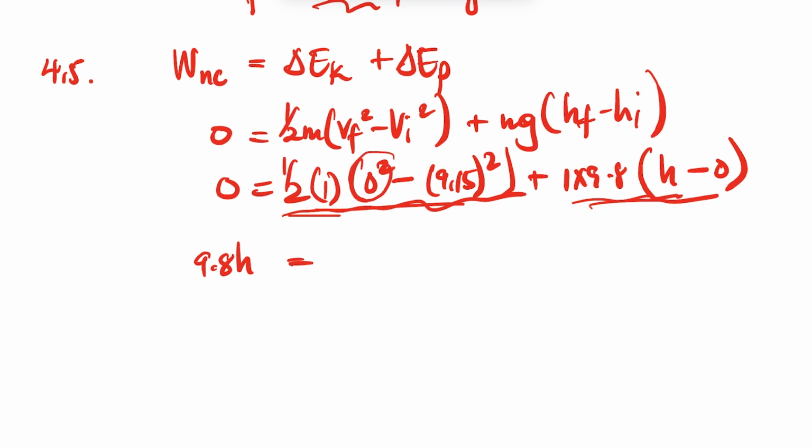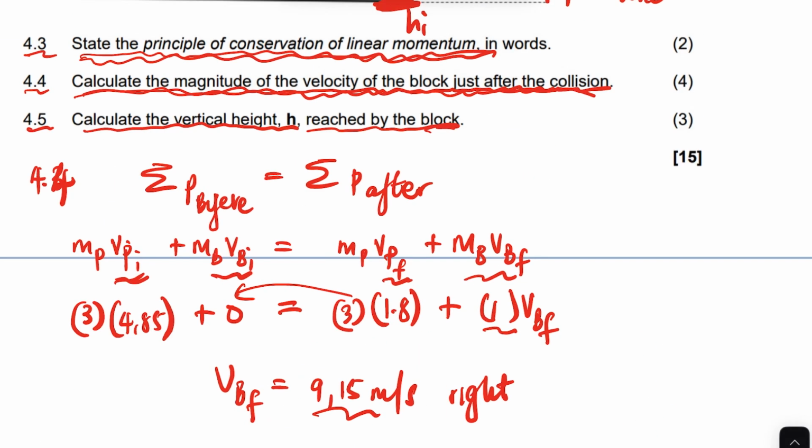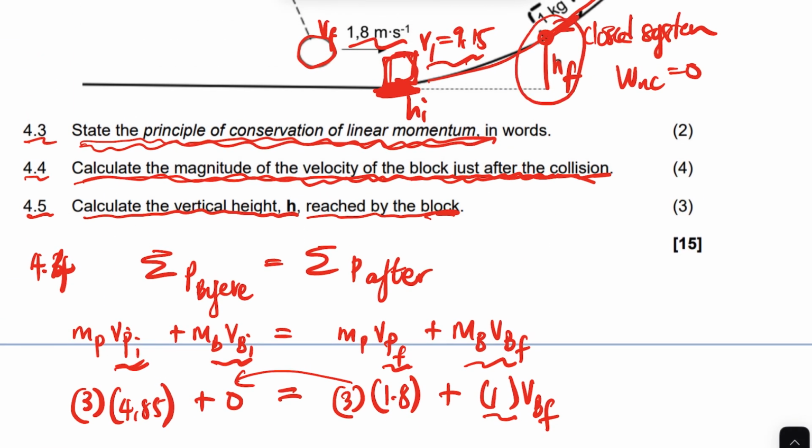Half times 0 is 0, and half times this is whatever the answer is. Then we divide by 9.8, and your height is going to be 4.27 meters. So that means this height is 4.27 meters.